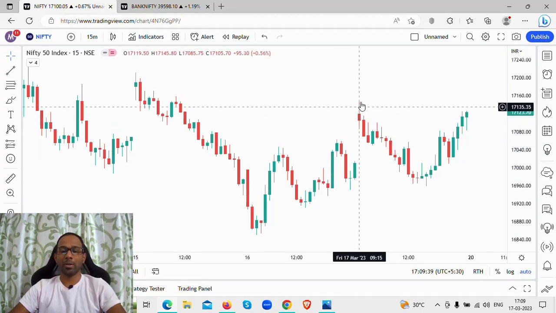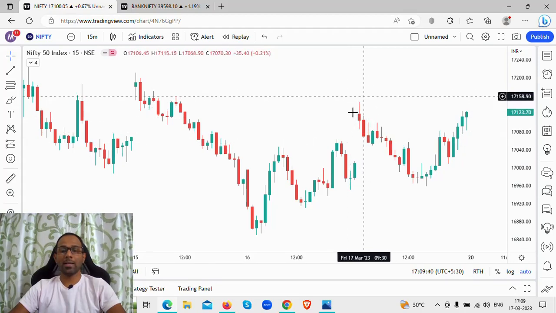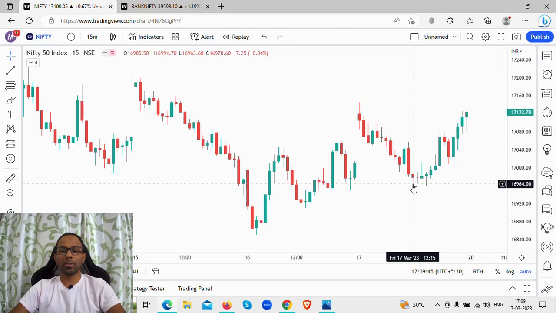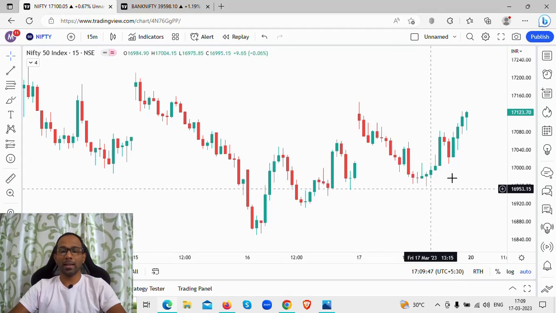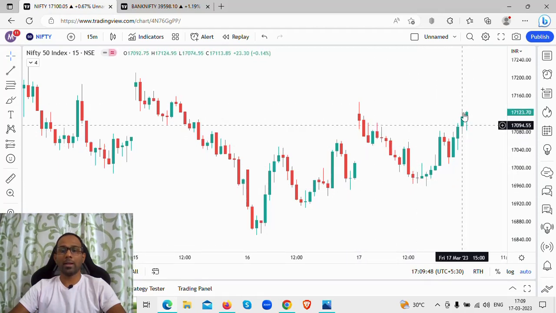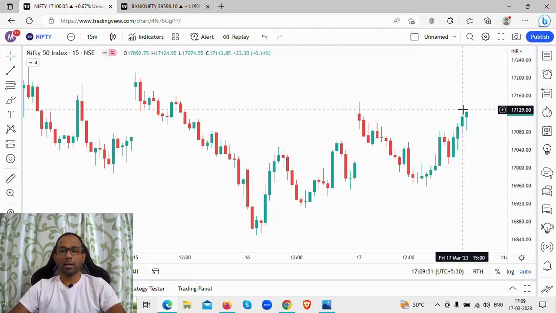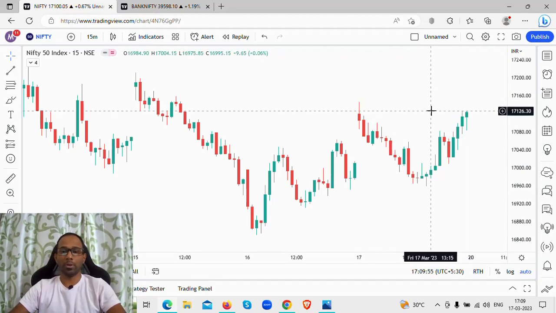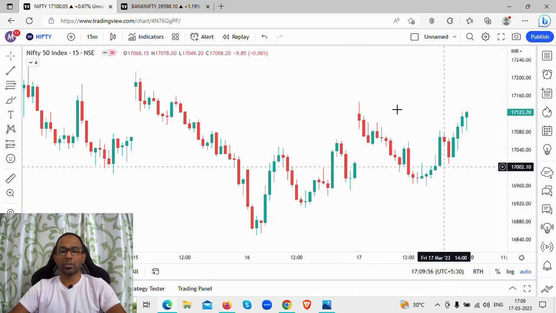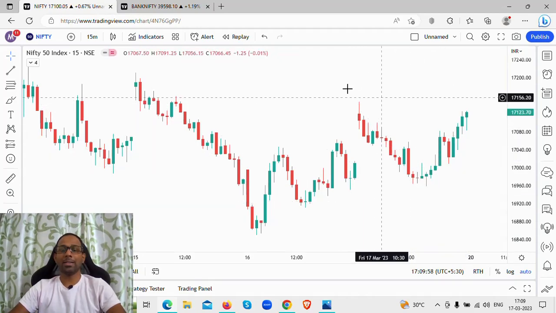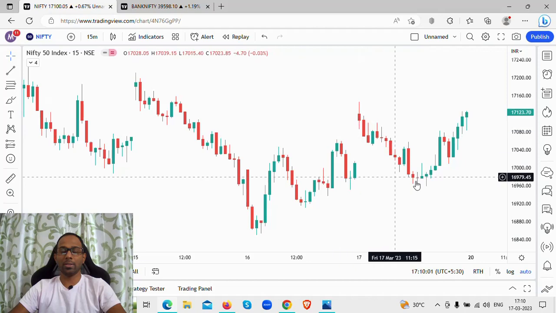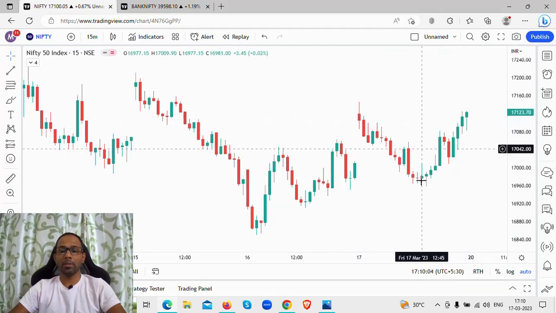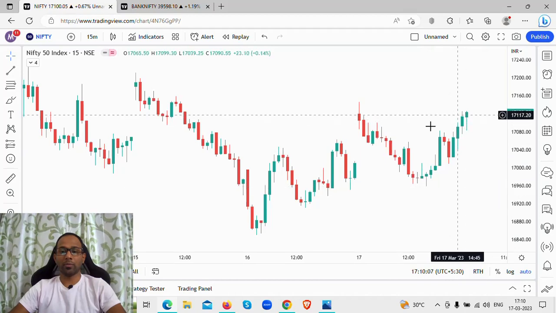The selling again forced the market to come down to 16,950 levels, and then it made a U-turn from there, closing near the highs of the day. Where it opened, it has closed near that particular level. So the bearishness set in the initial stages of today's trading day was taken over at the end by the bulls.